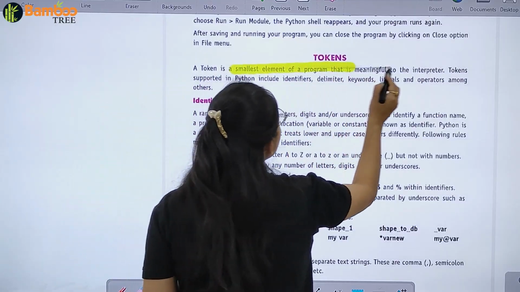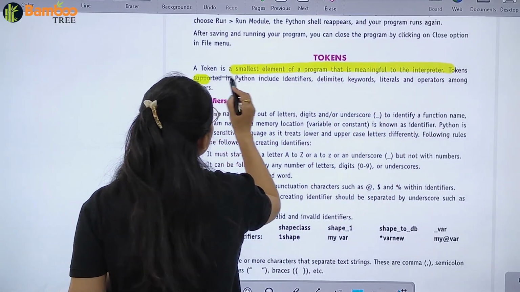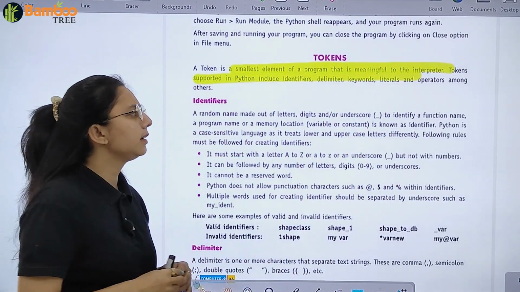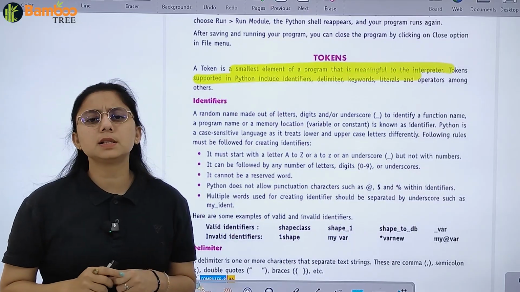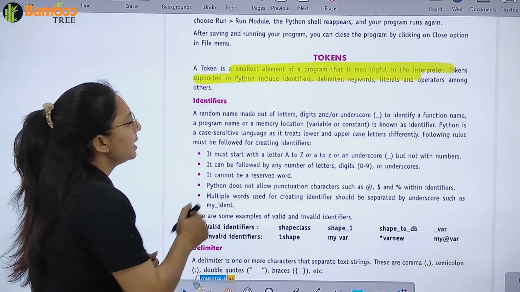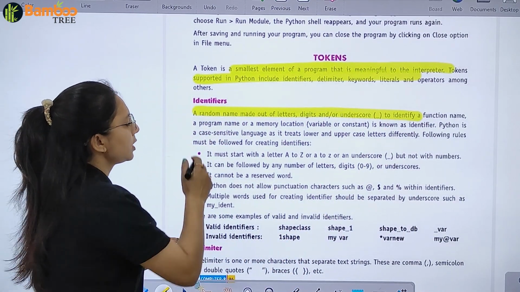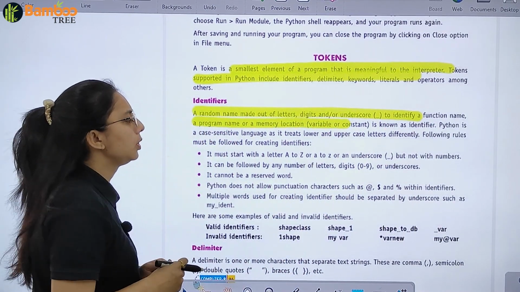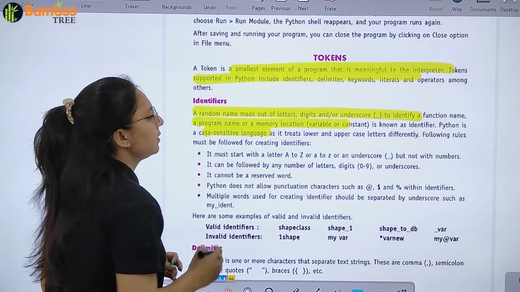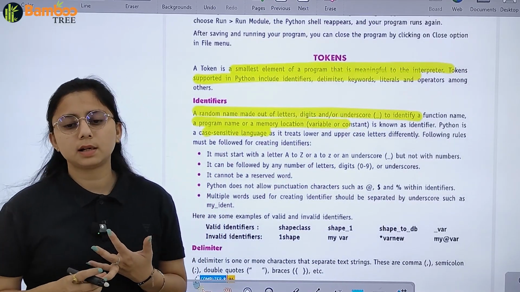It is the smallest element of a program that is meaningful to the interpreter. They are supported in Python, including identifiers, delimiters, keywords and literals. An identifier is a name made out of letters, digits or underscore to identify a function name, a program name or a memory location. Python is a case sensitive language as it treats lowercase and uppercase letters differently, right?